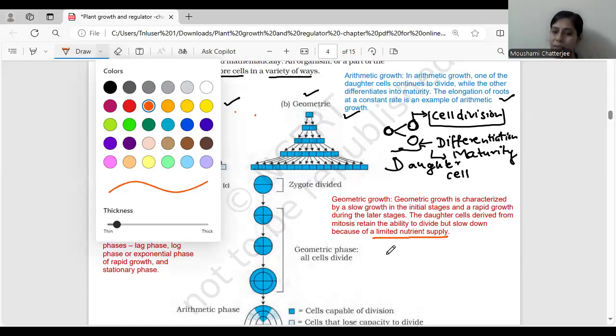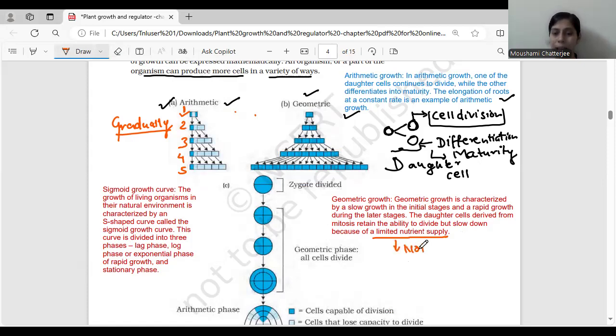Okay, so just remember the daughter cell divides mitotically, or mitosis is happening over here, retains the ability to divide, and finally it will slow down because of the limited nutrients, because the nutrient is not available in a huge amount. I hope this is clear.